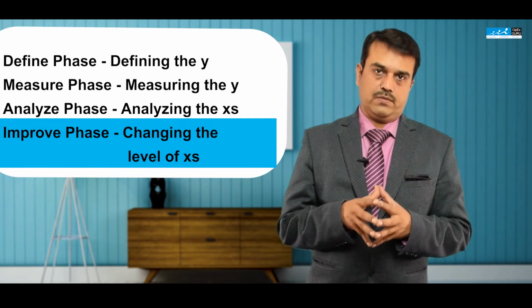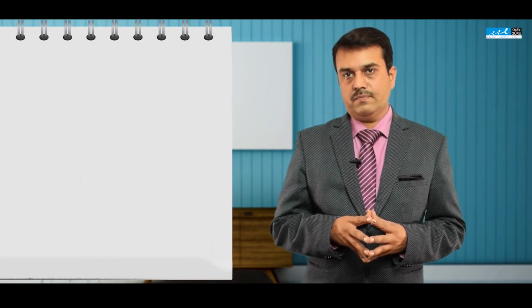How do we do this? So we follow a simple process. Here again, our entire focus is on generating the solutions and filtering down and coming down to few solutions which will have positive impact on the y. Goals of improve phase are nothing but we will have lot of solutions initially, then we will filter it down through cost benefit and risk analysis. We will perform some kind of pilot studies and we will have full scale implementation plans.